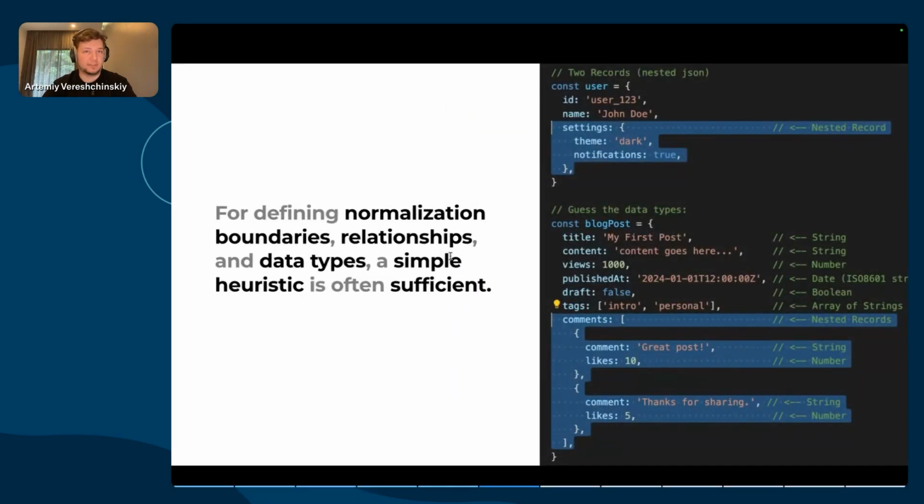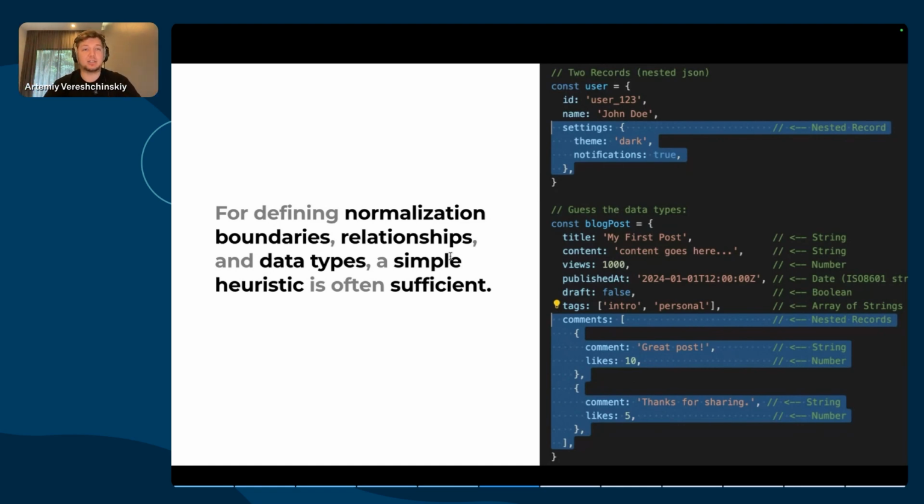Let's perform one more experiment. We build our apps using JSON, right? Our apps speak JSON. Our API uses JSON. Our front end uses JSON. And we even send JSON back to our service. And in most cases, for defining normalization boundaries, relationships, and data types, simple heuristics evaluated over a commonly used format are often sufficient. So our desired payloads and responses already contain everything we might need from data to be declarative and self-describing.